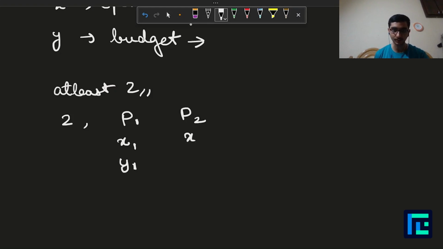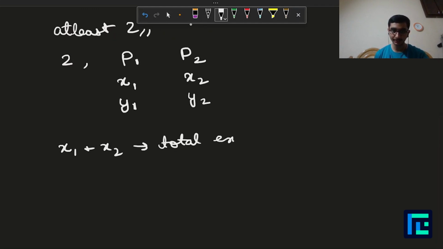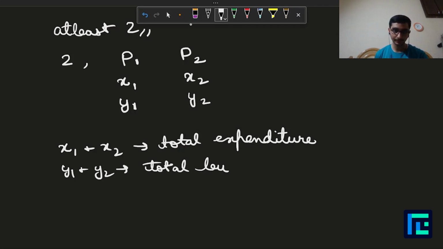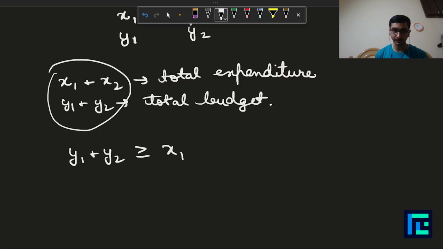Person two is going to spend x2 and has a budget of y2. So now when they go together, they're going to spend a total of x1 plus x2 bills, right? This is their total expenditure, and y1 plus y2 is their total budget. Now, for them to successfully visit a restaurant together on some day, the condition should hold that y1 plus y2 should be greater than or equal to x1 plus x2.